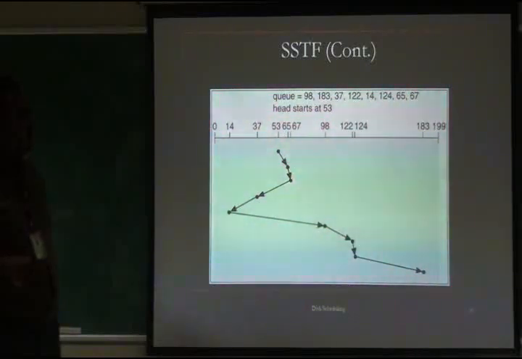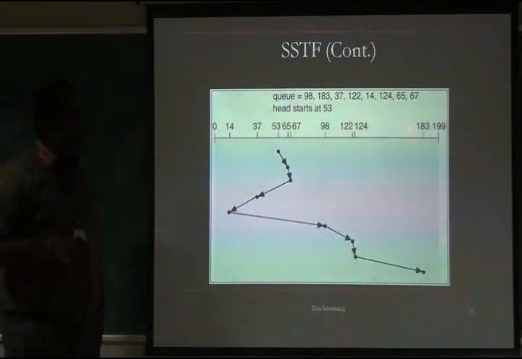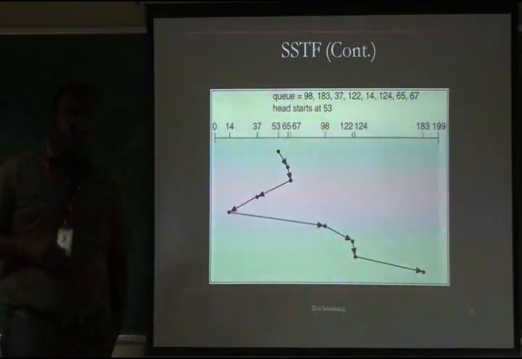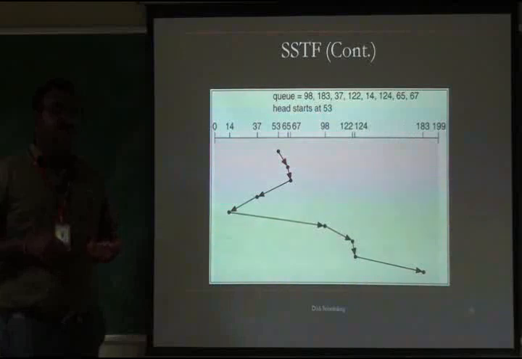From 65, the minimum seek time is 67. From 67, the minimum seek time is 37. From 37 it is 14. From 14 it is 98, 122, 124 and 183. So the SSTF algorithm calculates from the head's current sector which has the minimum seek time. Obviously it's an efficient algorithm that we should use. This is the SSTF algorithm.